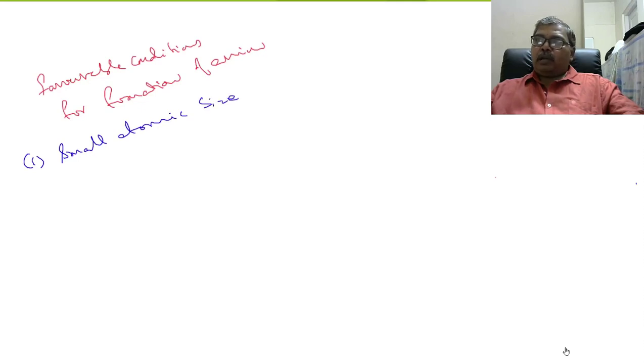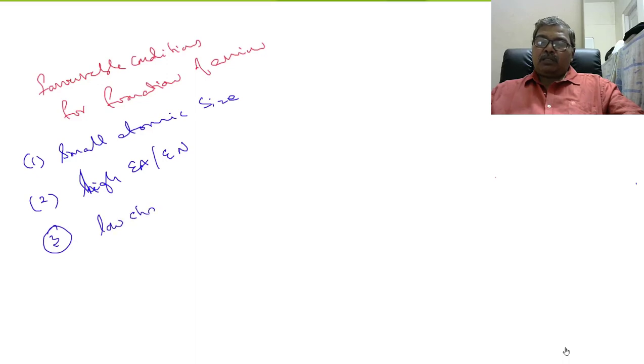So, an atom with small atomic size forms anion readily, then atom with large atomic size. Number two, an atom with high electron affinity or electronegativity forms anion readily. Number three, anion with low charge forms anion readily. So these are the favorable conditions for the formation of ionic bond.